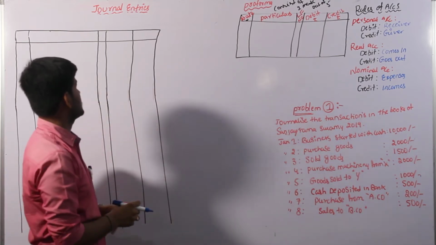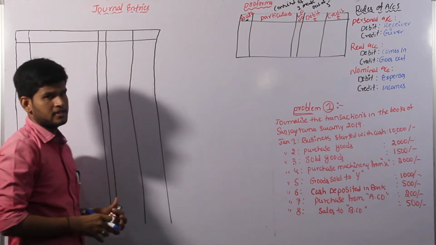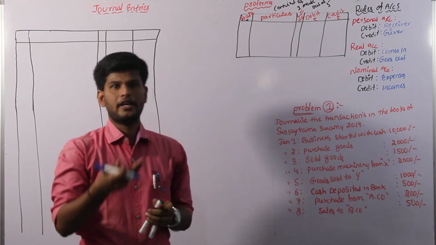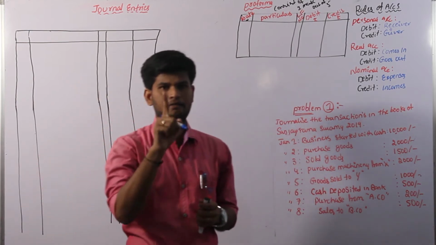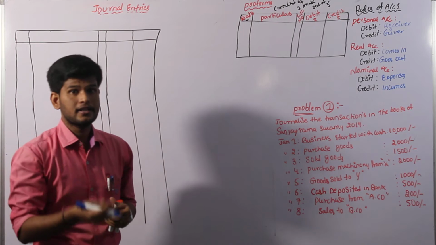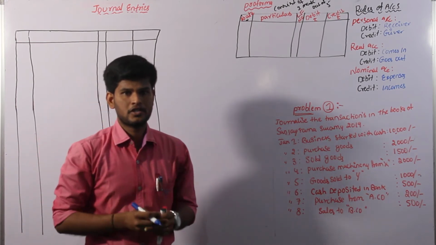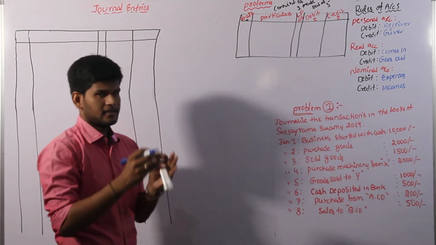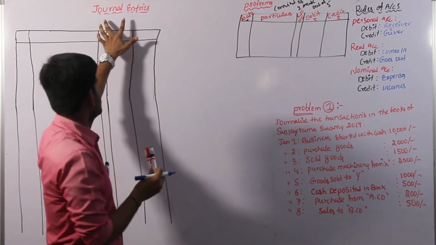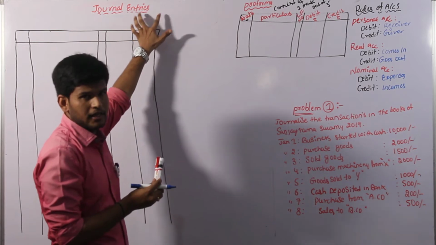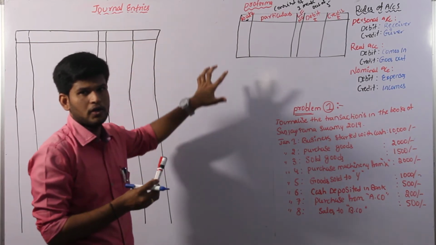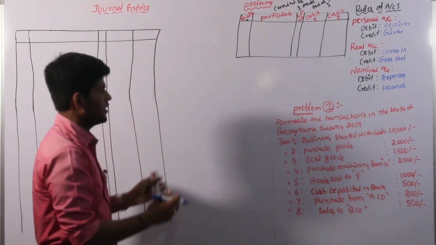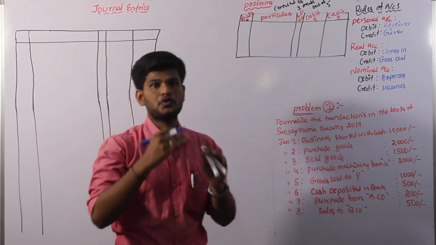Let us discuss the most important concept in our accountancy, that is journal entries. Journal entry or journal entries? Journal entry is one part of a transaction. Journal entries consist of lots of transactions on a particular date along with a particular month. So that's the reason we call it journal entries. It depends on the number of transactions in a particular month or year or any periodical months. Based on that we convert the transactions into journal entry.